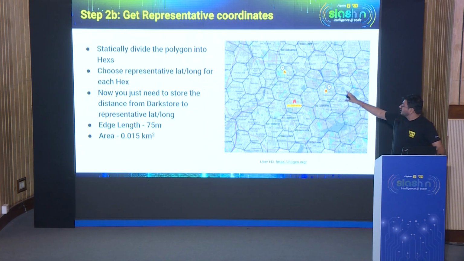So let's say there are two customers A and B. For these two hexagons, we will get the representative lat long and store the distance from that dark store to that particular hexagon, and store the distance in meters in our Aerospike store. So this is how we did it, right?